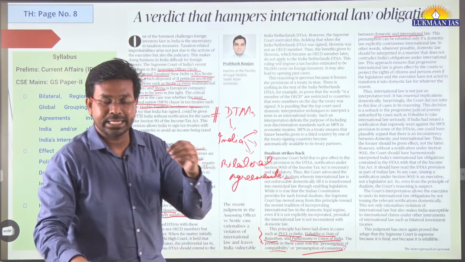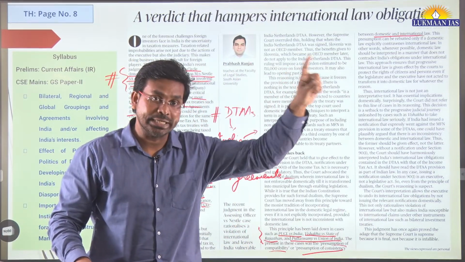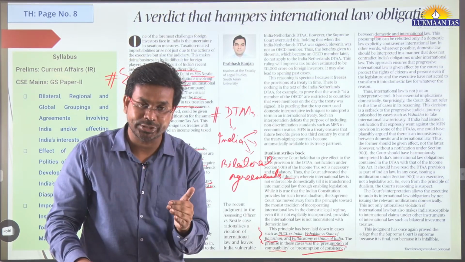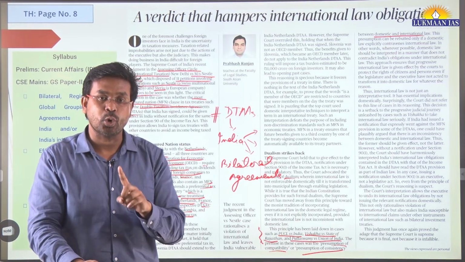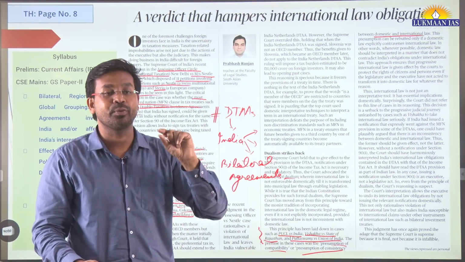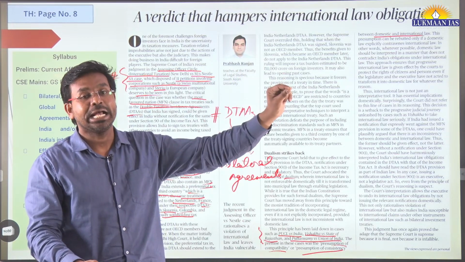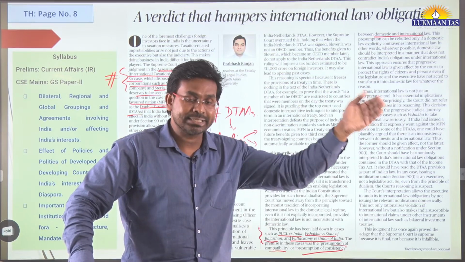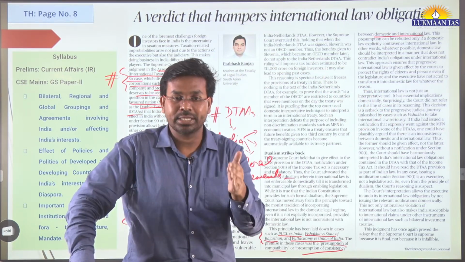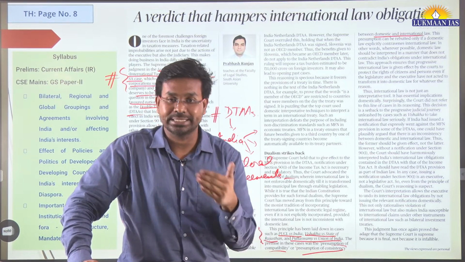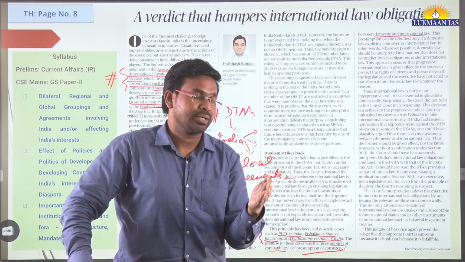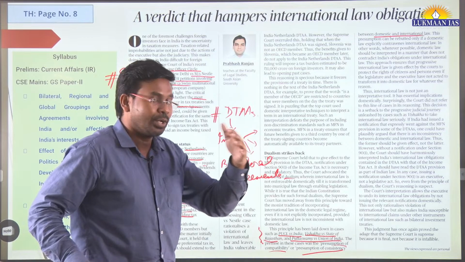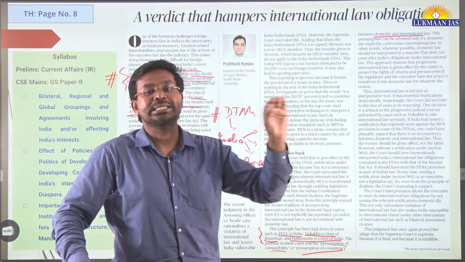Okay, but the thing is, if India has signed an international treaty outside, it is the responsibility of India that it should not pass a domestic legislation that contravenes, that violates the provisions of that treaty that India has signed elsewhere, which becomes part of international law. So if India has signed some treaty, India should make sure that if it is passing a domestic law, it should be in sync, right? It should be consistent with the international treaty that India has ratified or signed.